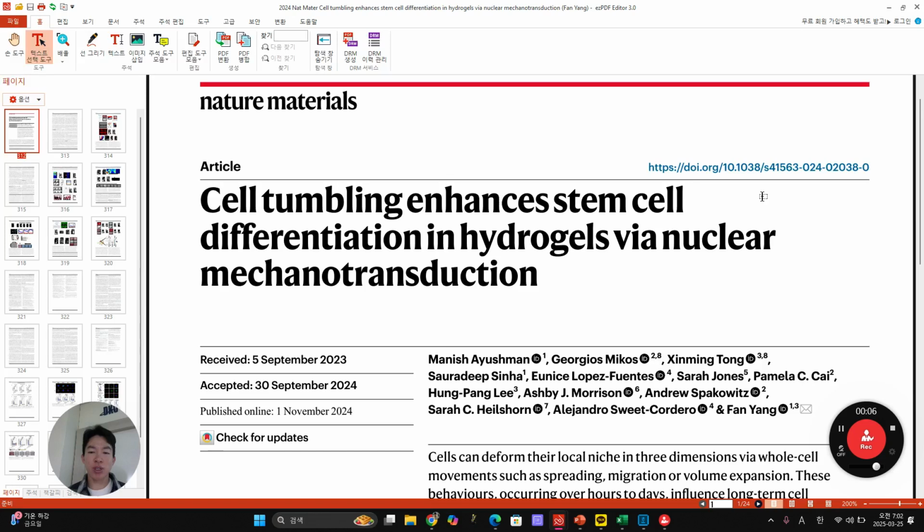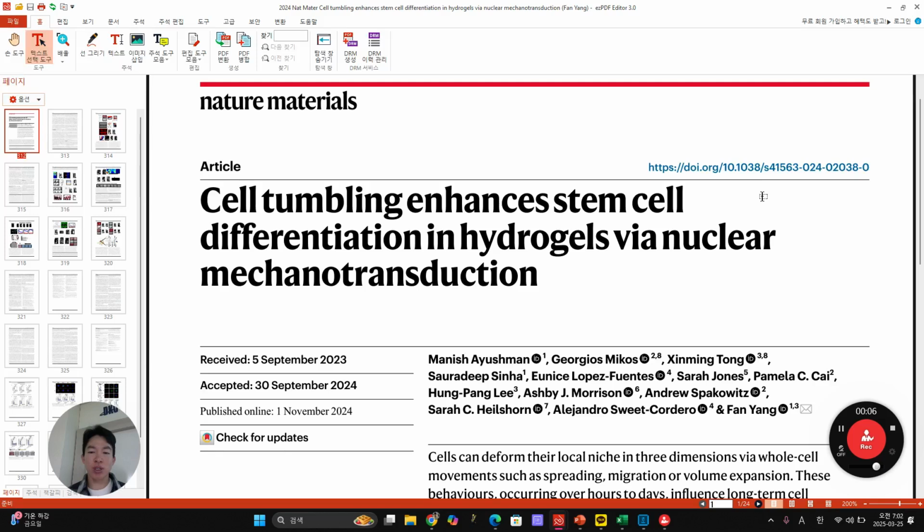And then they check this kind of cell tumbling. Actually, they check at day 0, which means right after seeding the cell inside of the hydrogel. Well, they found out over time, this cell tumbling is gradually going down. So they focus on that, and the other matrix deformation affecting nuclear speed is also going down. Then they want to know whether this cell tumbling is very important for regulating stem cell differentiation into chondrocyte here.